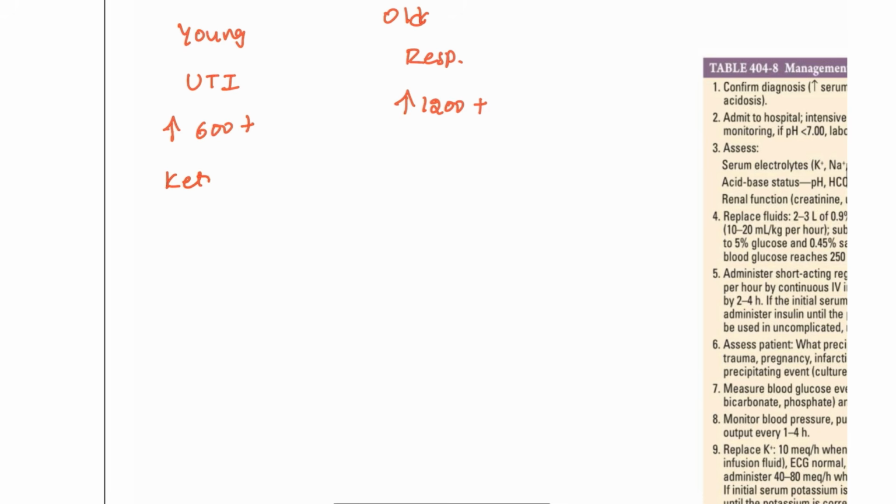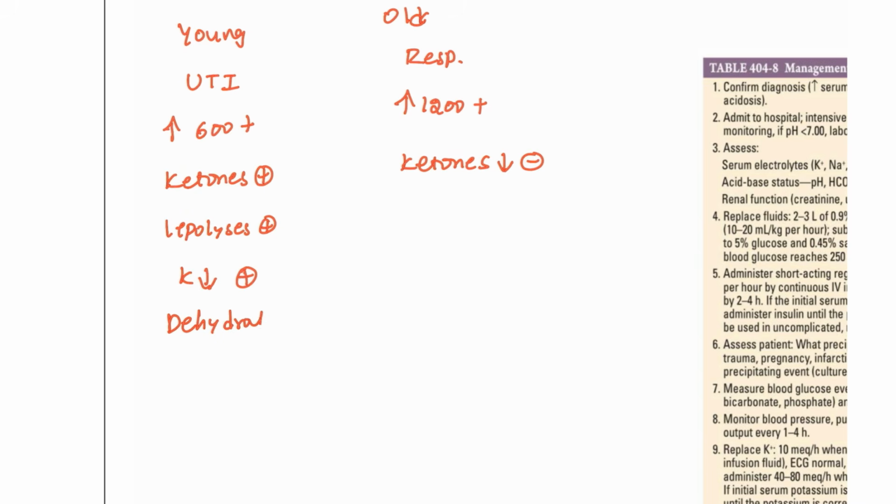So the ketones, more and more ketones are produced here. And here the ketones are not produced or even absent also. The ketones are most of the time absent in these patients. And here the lipolysis is seen. Okay, potassium can be low in these patients. Patient will be having dehydration.